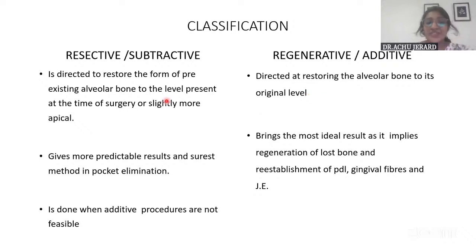Whereas resective surgery gives more predictable results in pocket elimination. Once the bone is reduced, the spikes in the bone, everything is reduced, and the gingiva flows in a normal physiologic pattern there, so it is easier for plaque maintenance and to prevent periodontal breakdown. So it is the resective that gives more predictable results, whereas regenerative aims at more ideal results, with regeneration of lost bone, periodontal ligament, fibers and everything.